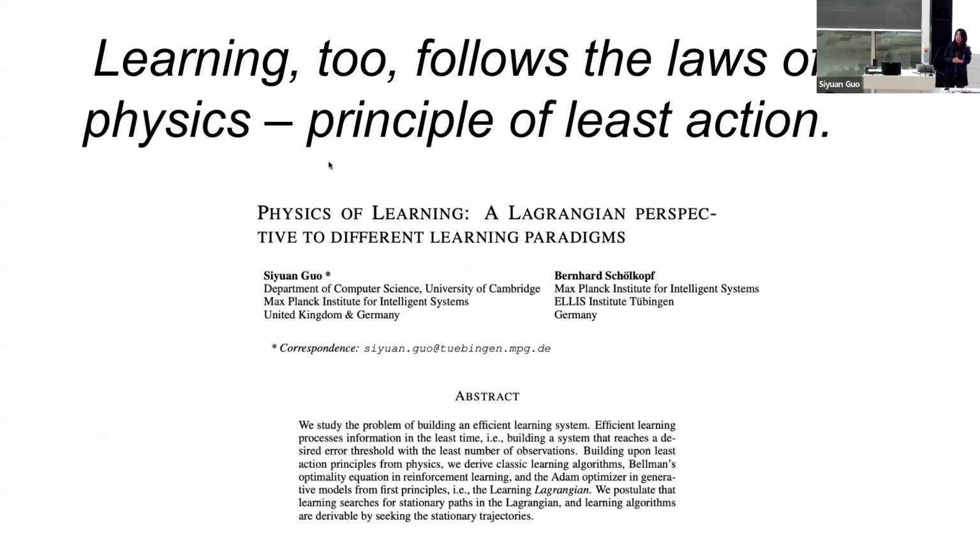So in the new work that we're doing in the physics of learning, we're making a bold statement and we do some demonstration. We're saying the learning tool follows the laws of physics. In particular, we demonstrate it follows the principle of least action that we showed before. And our contribution is that with respect to each physics objective function, we give a corresponding learning Lagrangian.